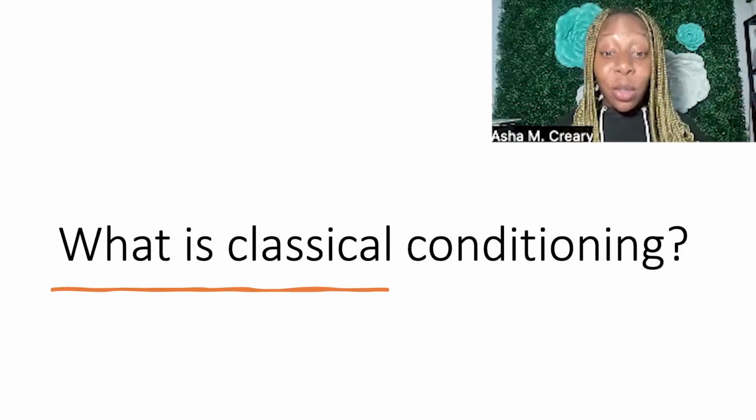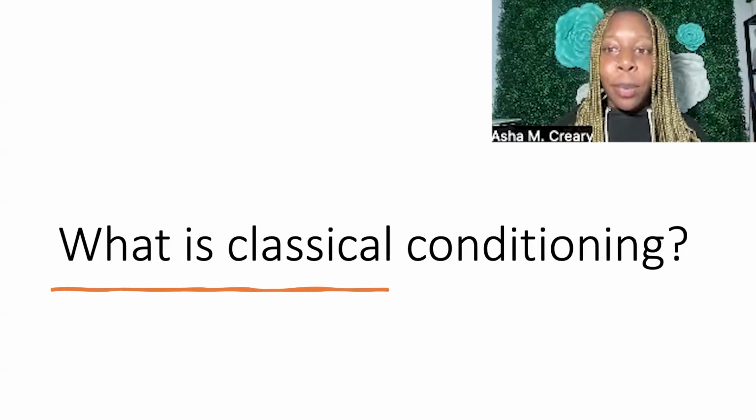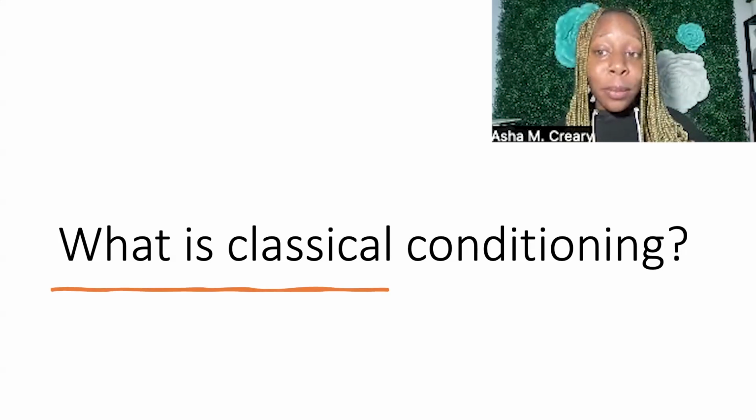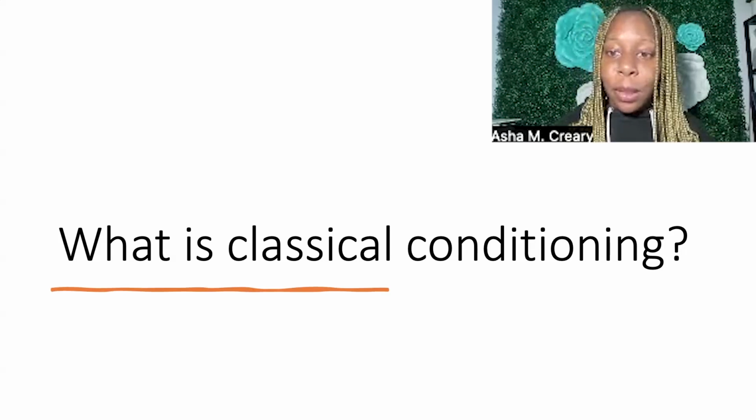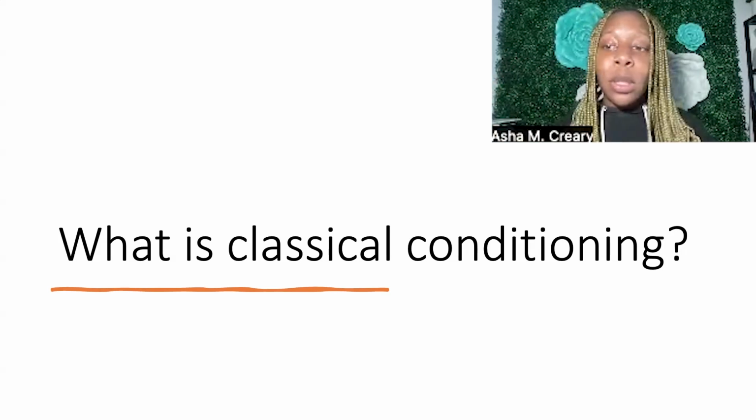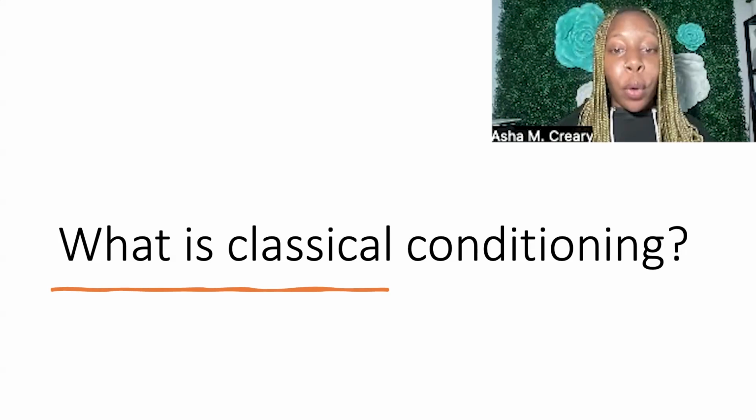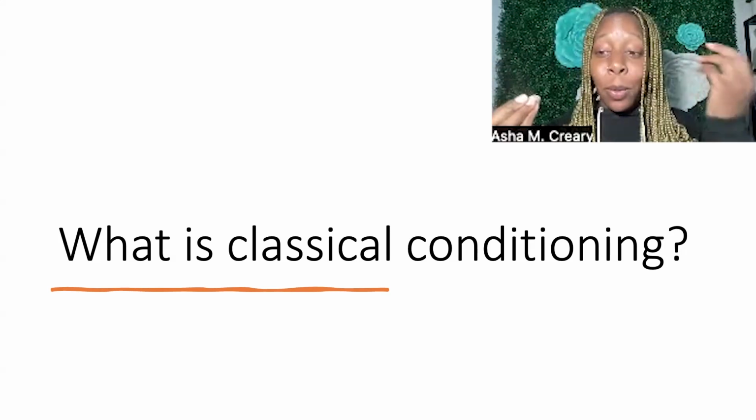All right, so what is classical conditioning? Classical conditioning is a learning process that occurs through associations between an environmental stimulus and a naturally occurring stimulus. So, learning through association. Pavlov believed that much of learning involves forming associations between stimuli.